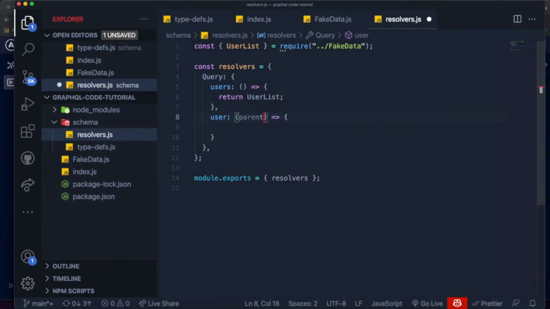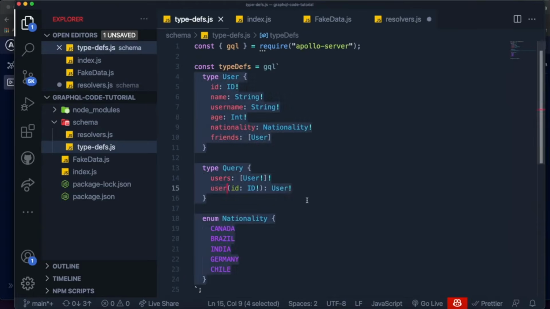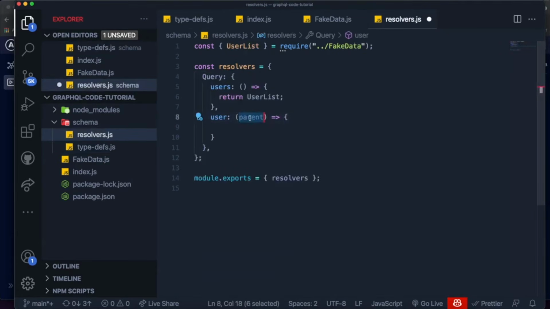To keep it simple and short, all it does is it gives you the value that was resolved by a parent in the chain of types. Now I know that's confusing, especially because we don't have an example right now in our schema that makes parent useful, but we will definitely work with that later on.